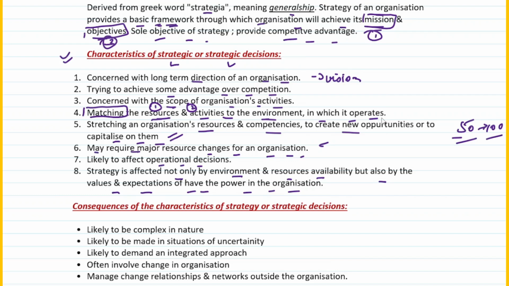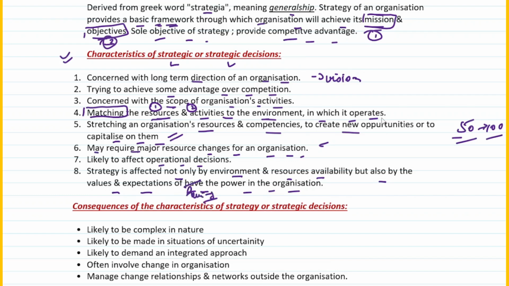Then you match the resources and activities to the environment in which it operates. Stretching an organization's resources and competencies to create new opportunities or to capitalize on them may require major resource changes for an organization. It is also likely to affect operational decisions. And strategy is affected not only by the environment and the resource availability, but also by the values and expectations of those having the power in the organization.